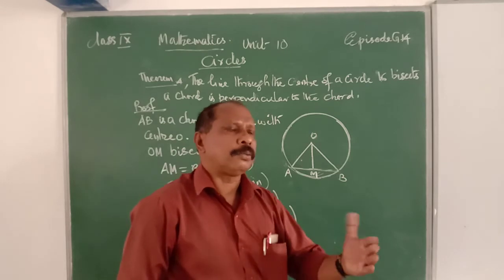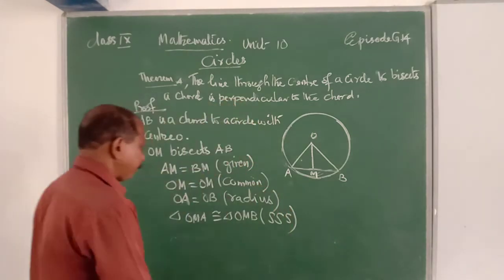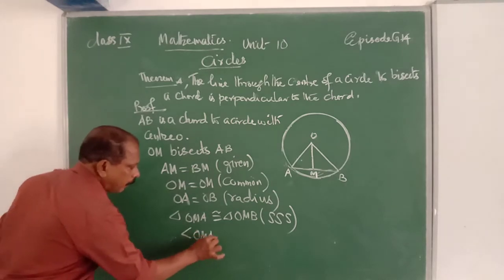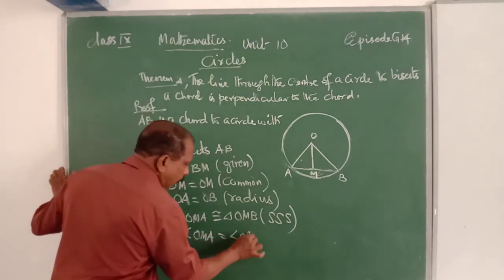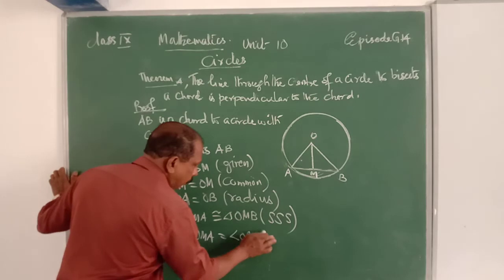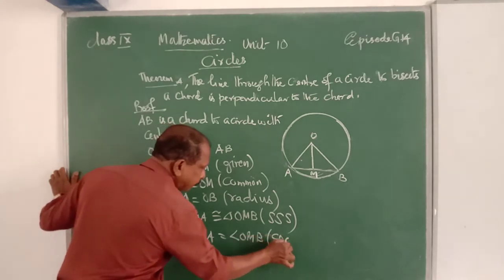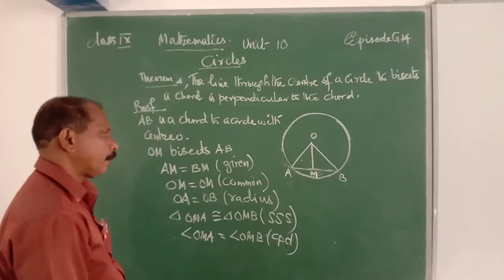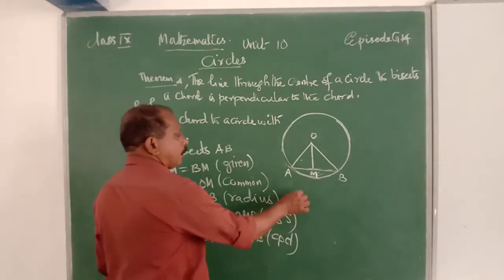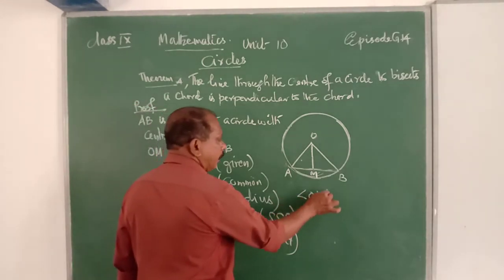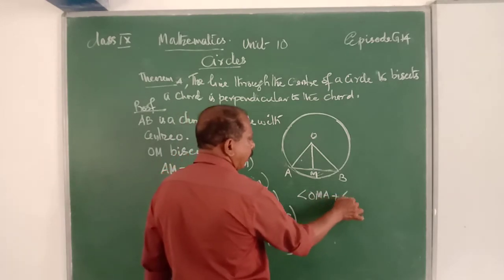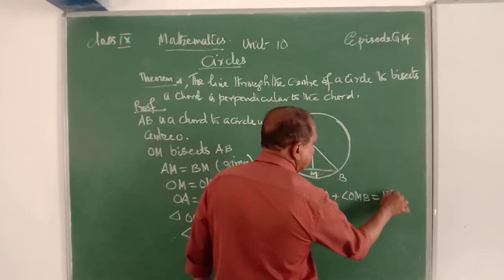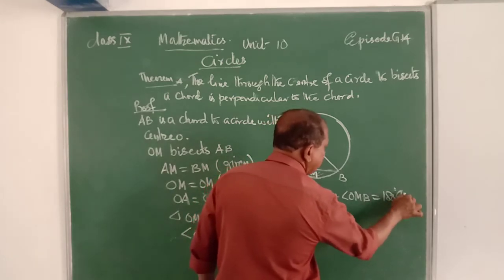Therefore, the corresponding parts are equal. That is, angles are equal. Therefore, angle OMA is equal to angle OMB. That is CPCT. We know that angle OMA plus angle OMB is equal to 180. That is a linear pair.